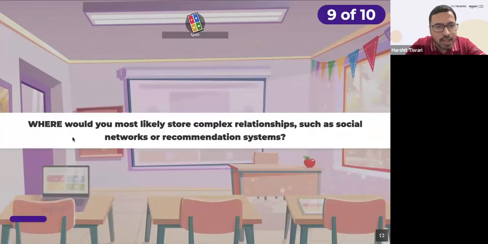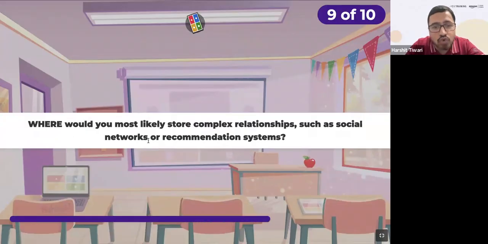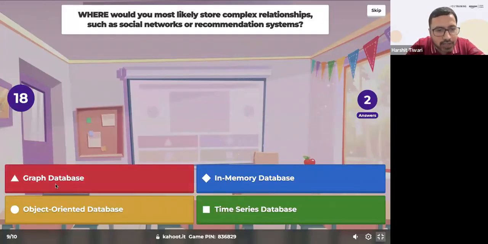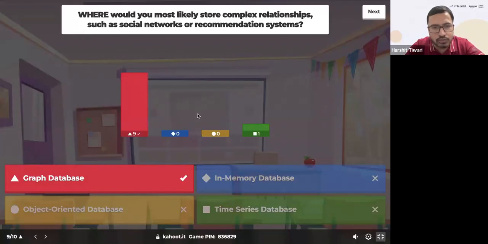Where would you most likely store complex relationships such as social networks or recommendation systems? In a graph database, in-memory database, object-oriented database, or time series database? You want to store complex relationships such as you do in social networks or in recommendation systems. Which kind of database will you use? Which of these would you use?